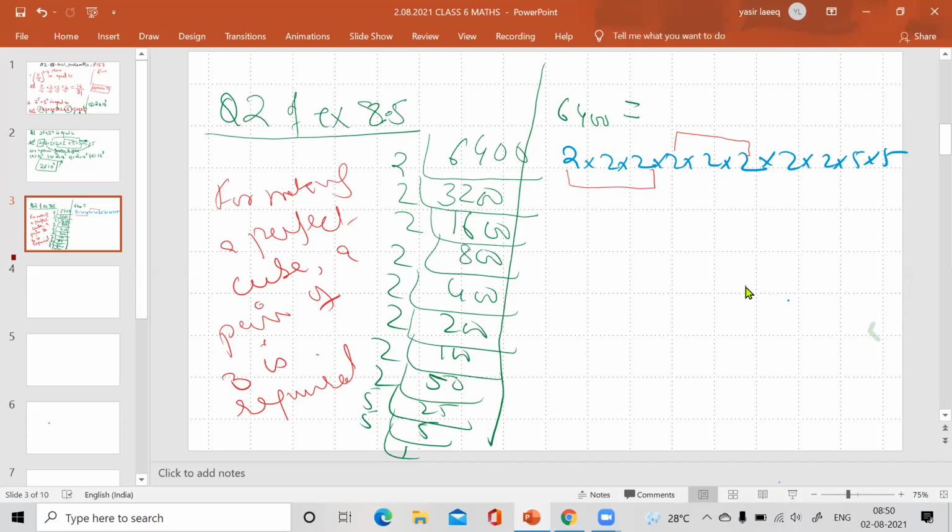I am saying again, for a number to be a perfect cube, we have to make groups of 3. Here one 2 is left, and here one 5 is left.